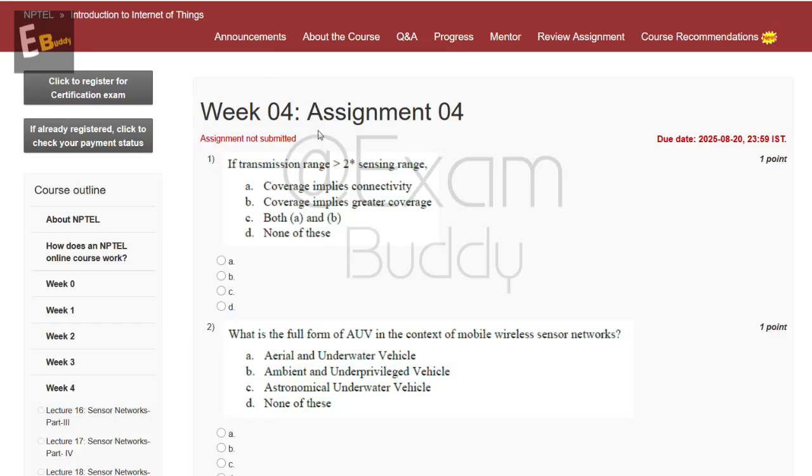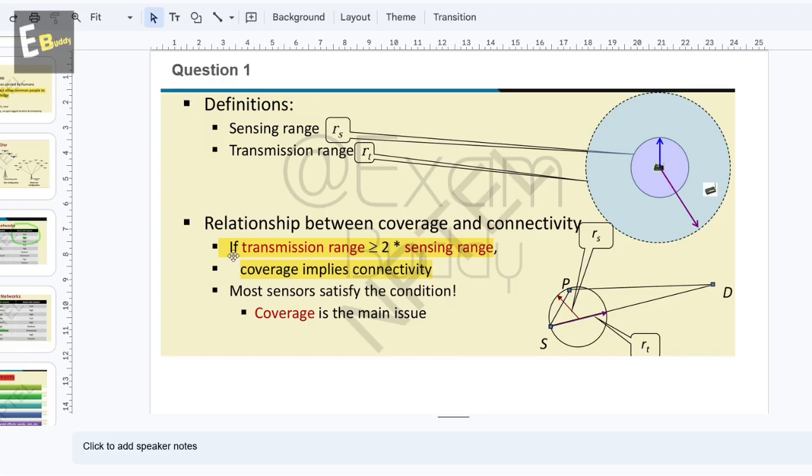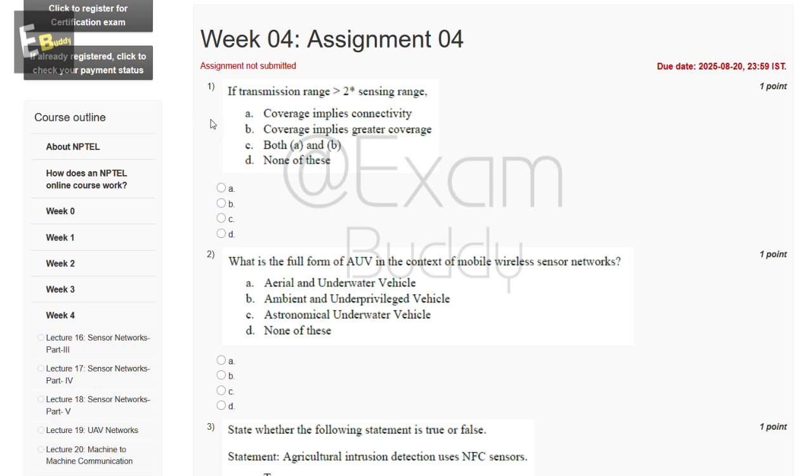Now let's do our assignment, Introduction to Internet of Things, week 4 assignment 4. The first question is: if transmission range is greater than 2 times the sensing range, what holds? The options are: coverage implies connectivity, coverage implies greater coverage, both A and B, none of these. Let's check the answer. Relationship between coverage and connectivity: if transmission range is greater than or equal to 2 times the sensing range, coverage implies connectivity. So the answer of our first question is A.